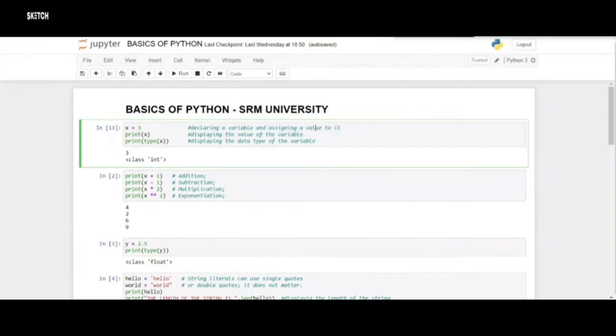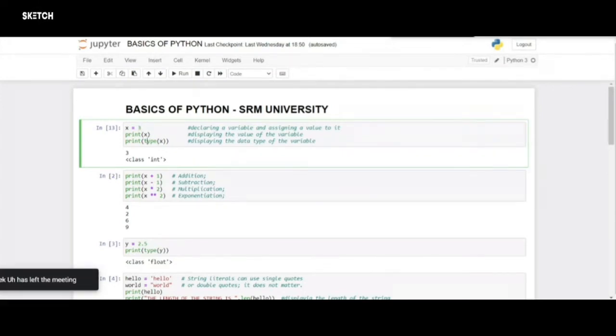So here I have declared a variable called x and assigned 3 as a value to it. The print statement, as we have previously discussed, will be printing the value of x, right? And then print type of x. So what is type of x? This is a built-in function which gives us the data type of whatever we are taking here.